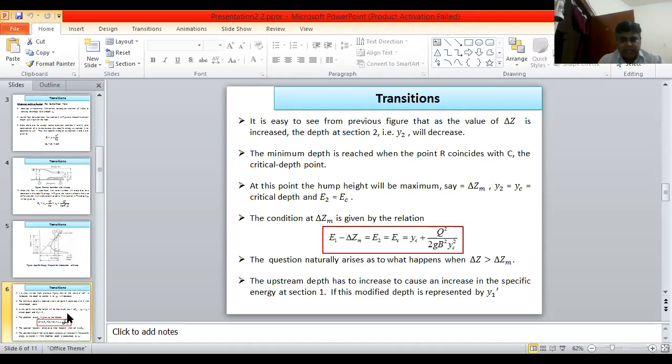The upstream depth has to increase to cause an increase in the specific energy at section 1.